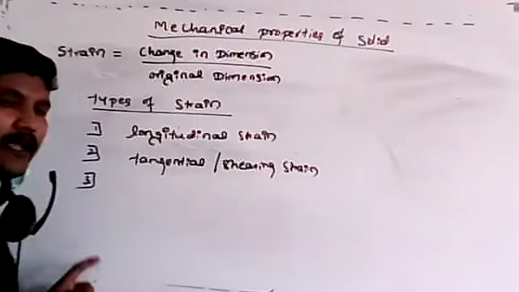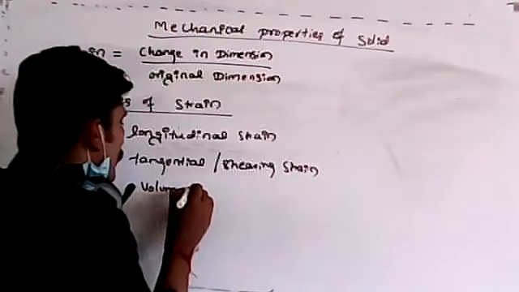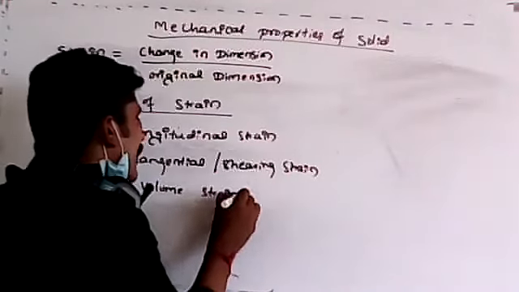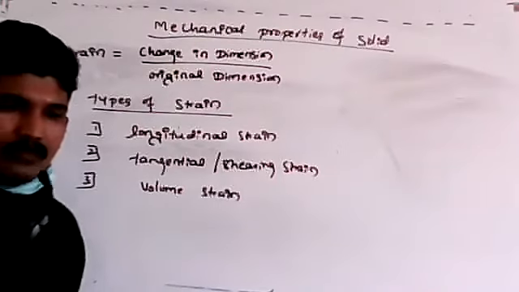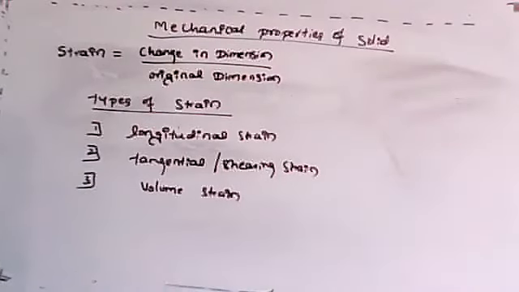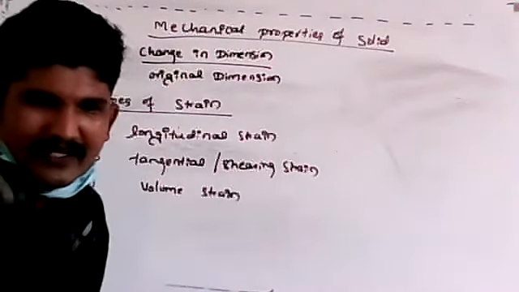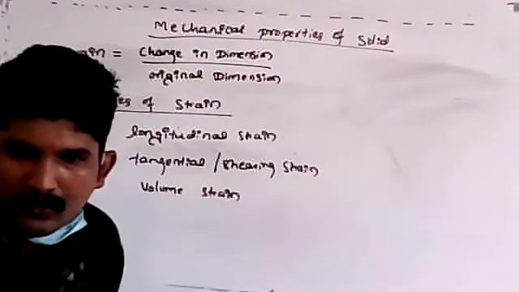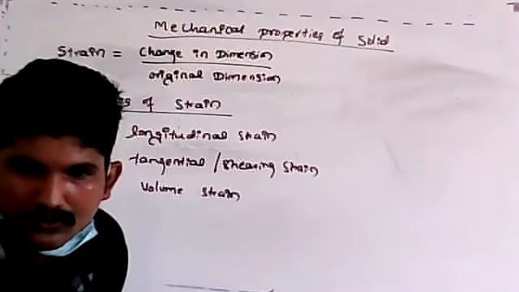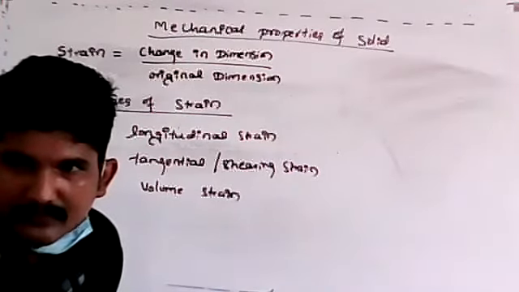Third one, anyone? Volume strain. Yes, correct. These are the different types of strain we studied in my last class. I just refreshed all these things. We already discussed the details, so just go through that video.